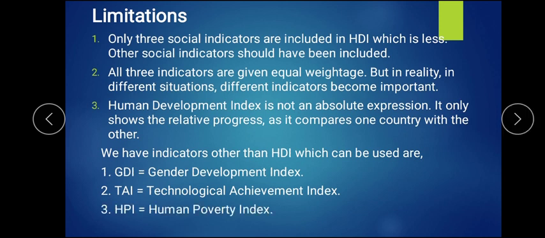Then after, HPI, Human Poverty Index. From the time of independence in India, poverty was more, which has been reduced now, but still the population is more and poor people are also more. So the Human Poverty Index should also be taken into consideration. Lastly, HCI, that is Human Consumer Index.